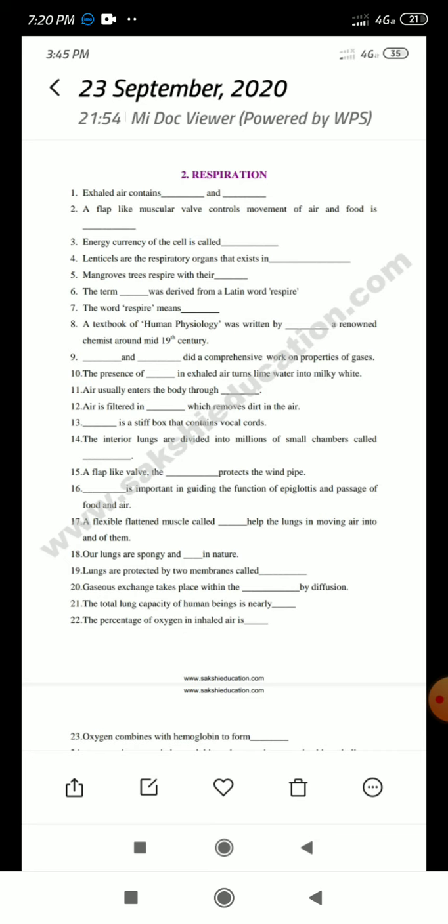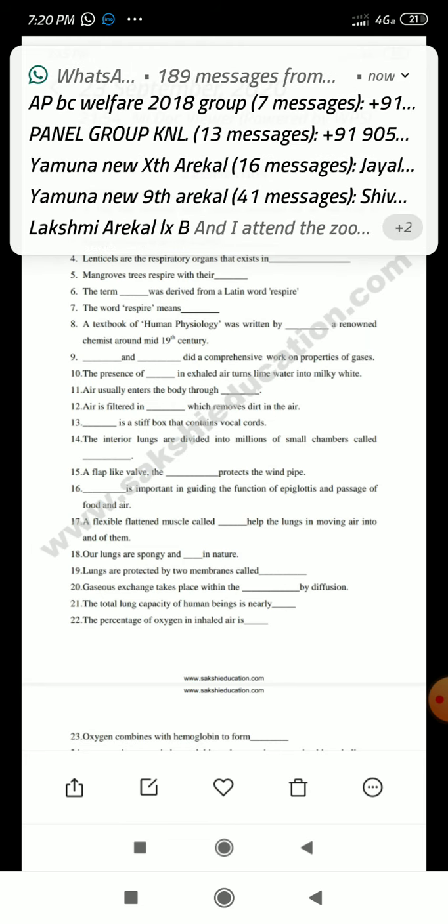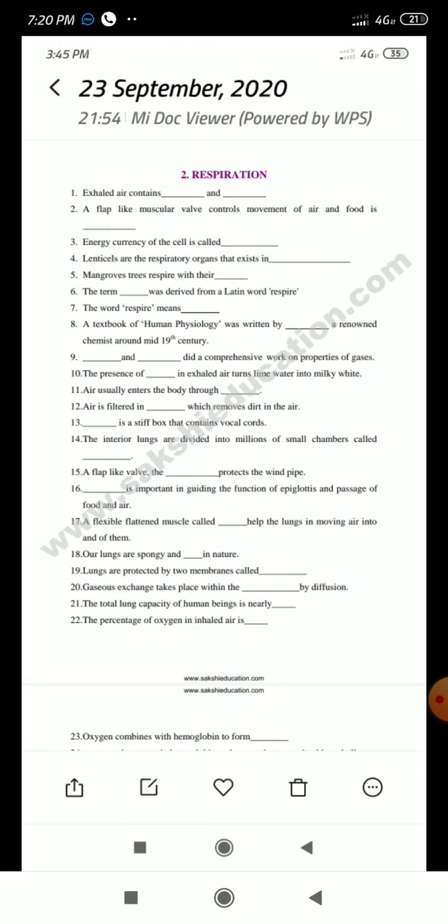And next, the term dash was derived from a Latin word respire. What is the term? Respiration. Very good. Next, the word respire means to breathe. Respire means to breathe.